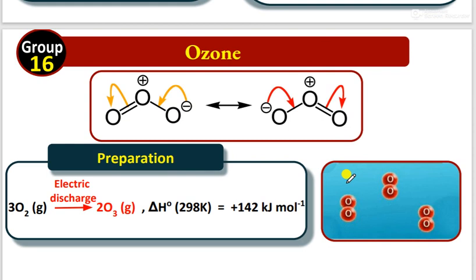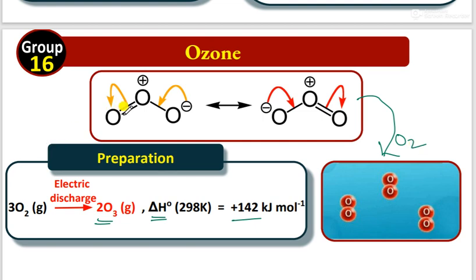The next very important one to remember is the ozone molecule. The ozone molecule generally has a bent shape, and continuous resonance structures are there. By the electrical discharge method, when you pass O2 gas through an electrical discharge, it produces ozone gas. In this process, delta H is positive, so it is an endothermic process. When the ozone molecule undergoes decomposition, it produces oxygen.